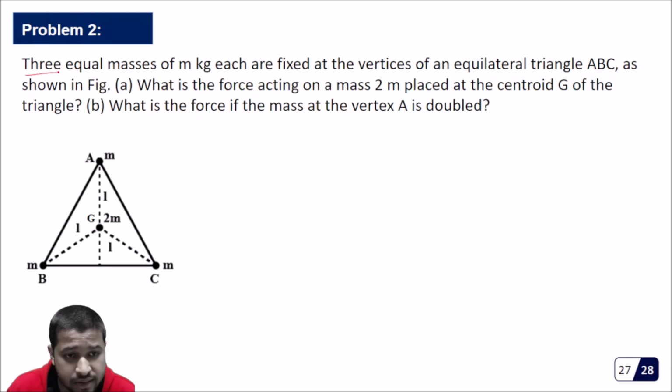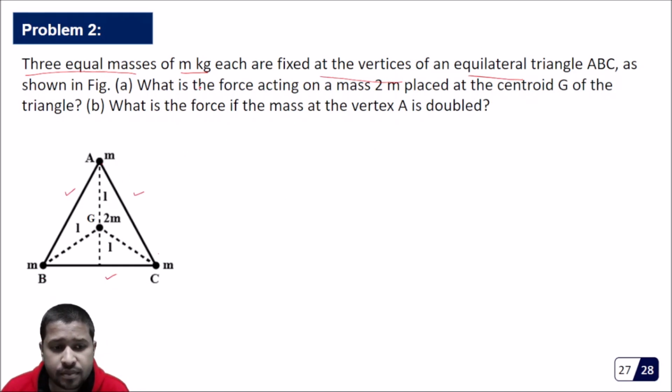Three equal masses of m kg, so this is m, this is m, this is m, are fixed at the vertices of an equilateral triangle. Equilateral triangle means this side is equal to this is equal to this. What is the force acting on a mass of 2m?